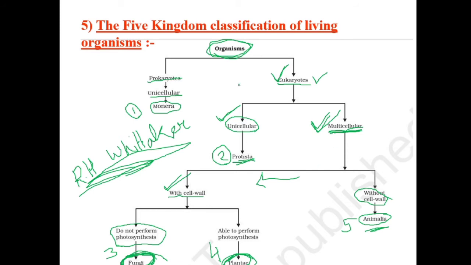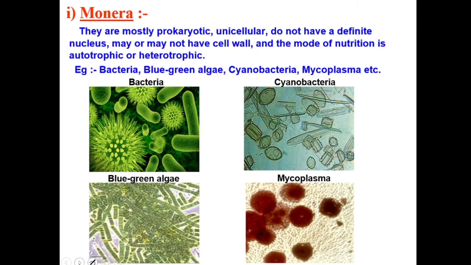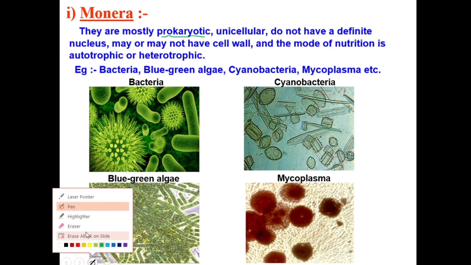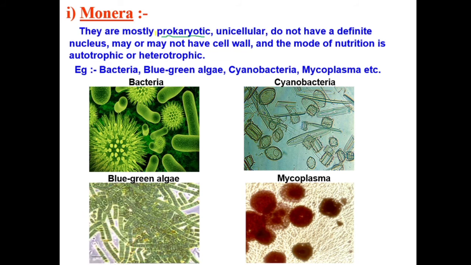Okay, so I hope it is clear how the classification has been done. Now we will see the individual kingdoms separately. In this chapter, we will study the plant kingdom and animal kingdom in detail. Other kingdoms we will study less. First kingdom we said is kingdom Monera. To be in kingdom Monera, what do you need to be? You need to be a prokaryote, right?